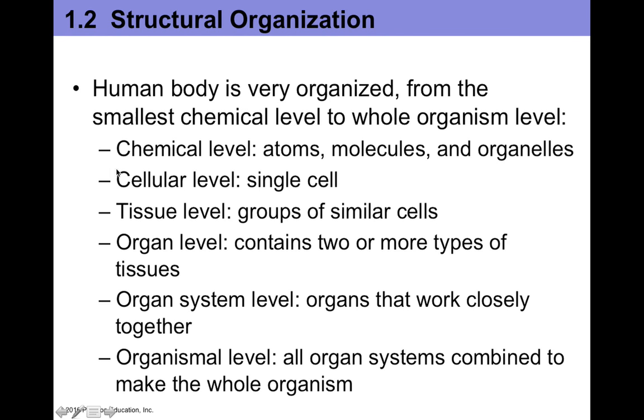Now, it turns out that this is actually the structure of the chapters in our textbook. So we're going to study the chemical level first. So chapter 2 is all about atoms and molecules. Chapter 3, we'll talk about organelles and cells. And then in chapter 4, we'll talk about tissues. And thereafter, we'll talk about all the organs and organ systems of the body to give you a better understanding of the entire organism, which is the human body.